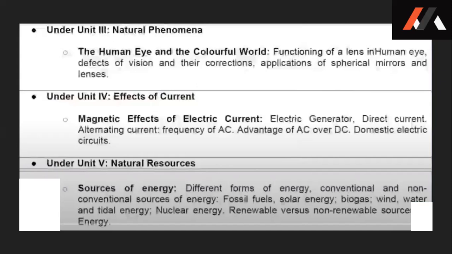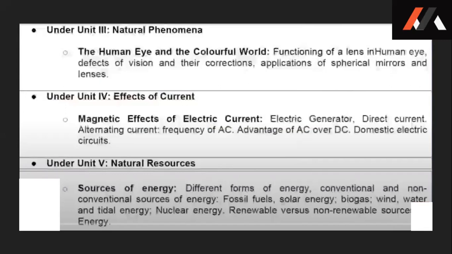In the chapter sources of energy, different forms of energy, conventional and non-conventional sources of energy, fossil fuels, solar energy, biogas, wind, water, and tidal energy, nuclear energy, renewable versus non-renewable sources of energy are not to be tested.